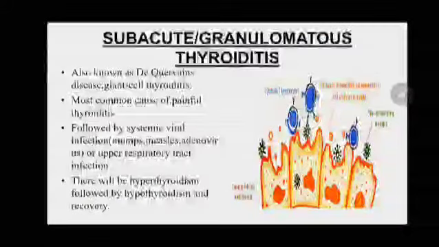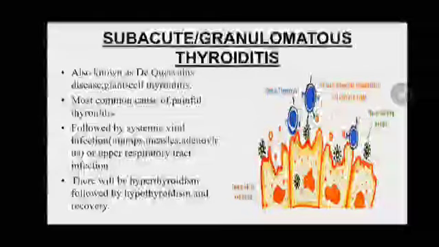Next is subacute or granulomatous thyroiditis. It is also known as de Quervain's disease or giant cell thyroiditis. It is the most common cause of painful thyroiditis. It follows systemic viral infections like mumps, measles, adenovirus, or upper respiratory tract infections. Recently, the most common cause of thyroiditis is after SARS-CoV-2, the COVID virus infection.